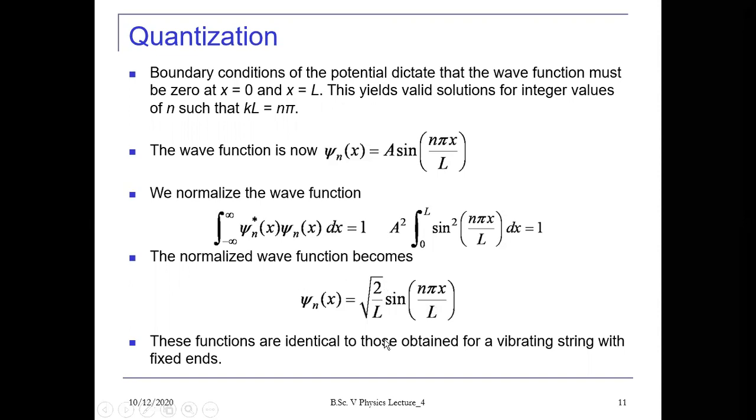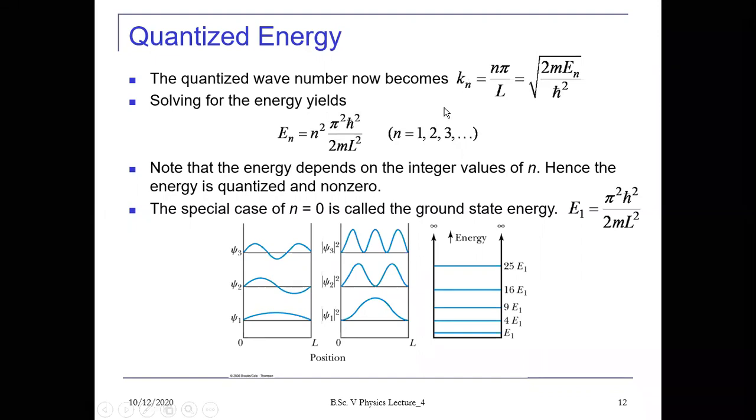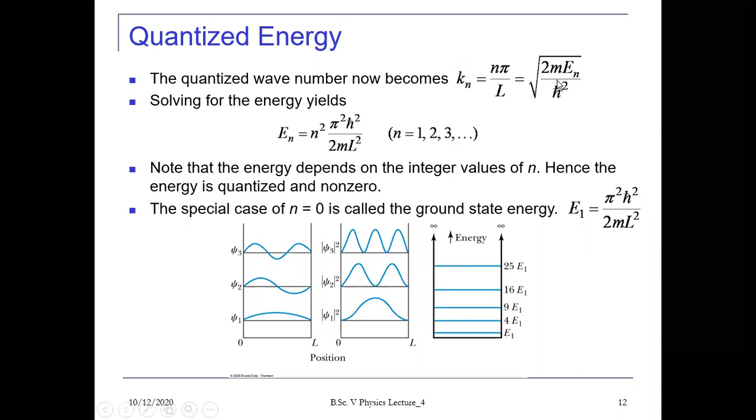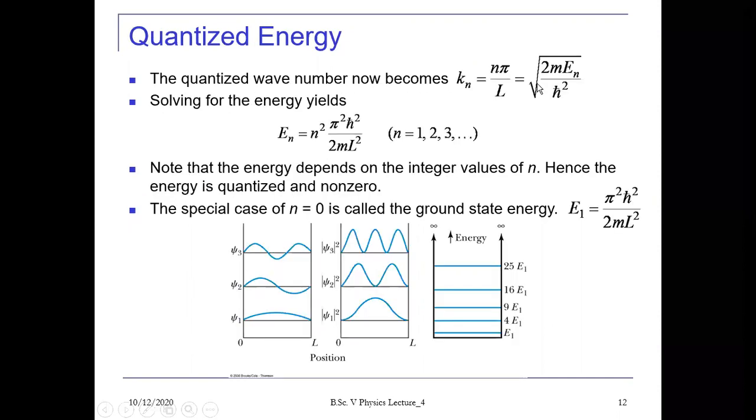So this is the normalized wave function for a free particle which is vibrating in a one dimensional box, and that gives us the quantized wave number. So quantized wave number kn, you can calculate the wave number also, that is equal to root 2m by, the substitution you took in the beginning here, k equals root 2mE by h cut square. So from here you can find out the quantized wave number, or you can calculate the energy eigenvalue. So energy eigenvalue En, finally we get n square pi square h cut square by 2 ml square.